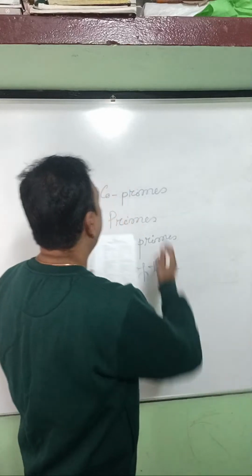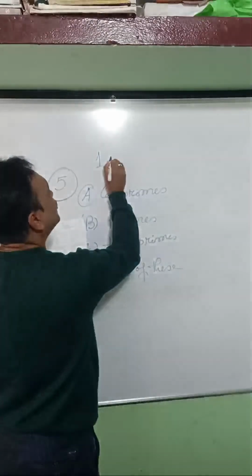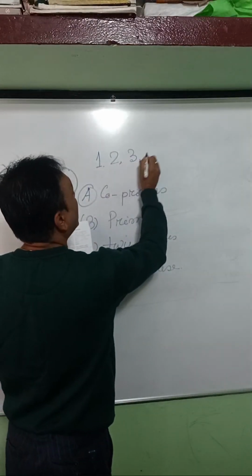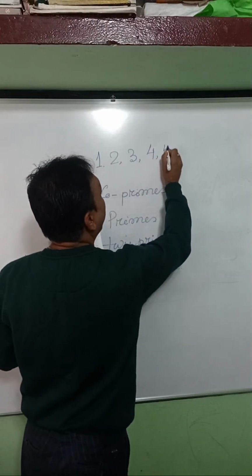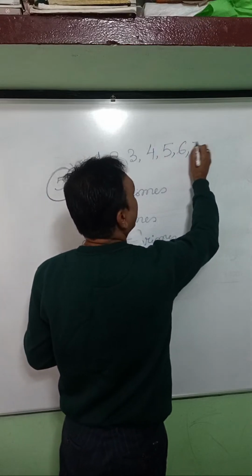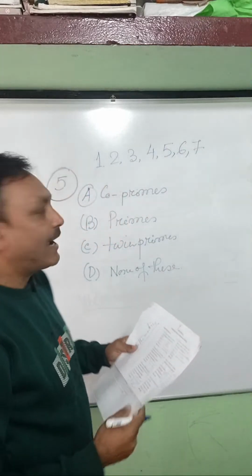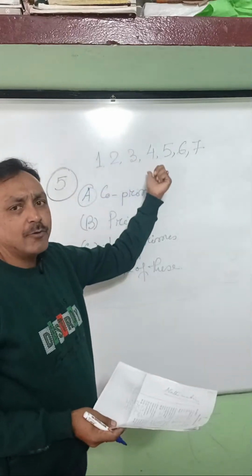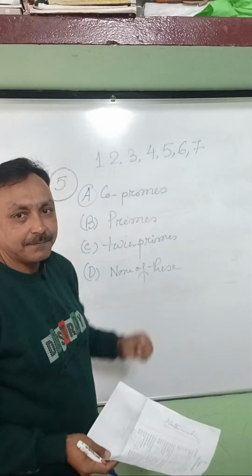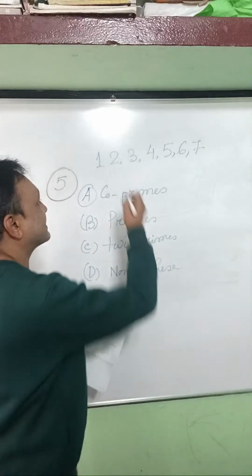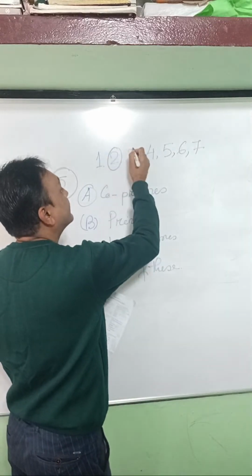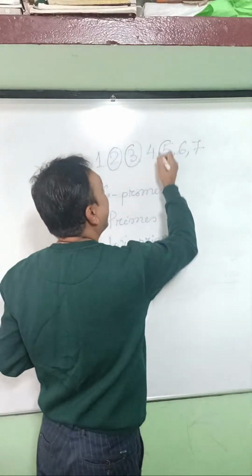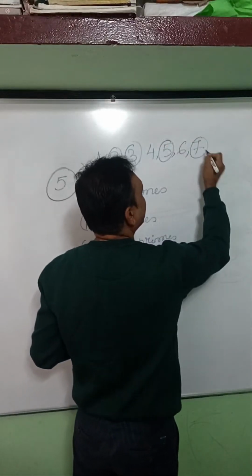Can you tell me which are the prime numbers? Suppose 1, 2, 3, 4, 5, 6, 7. I have written some numbers. Which are the prime numbers? Yes, 2, 3, then 5, then 7, and so on.